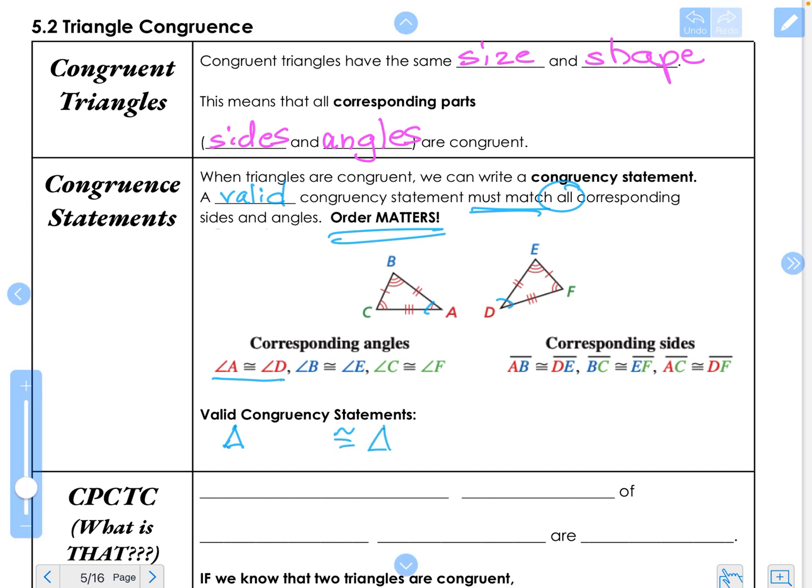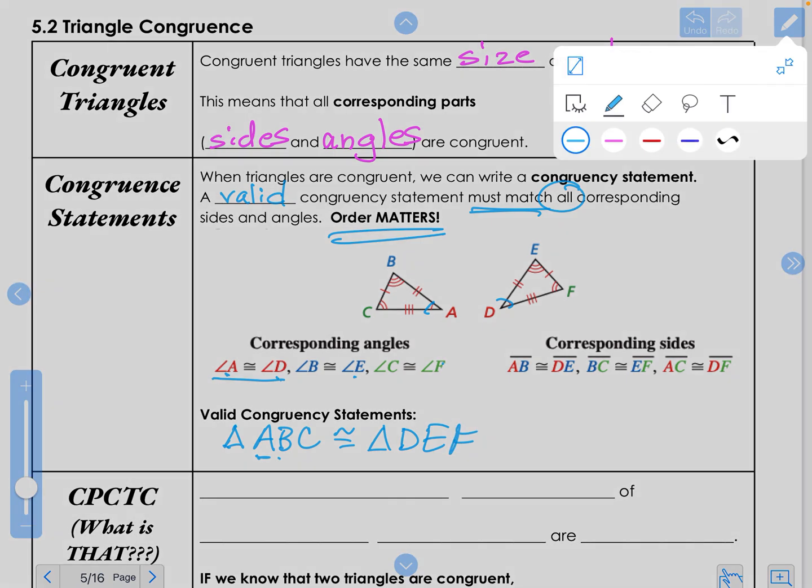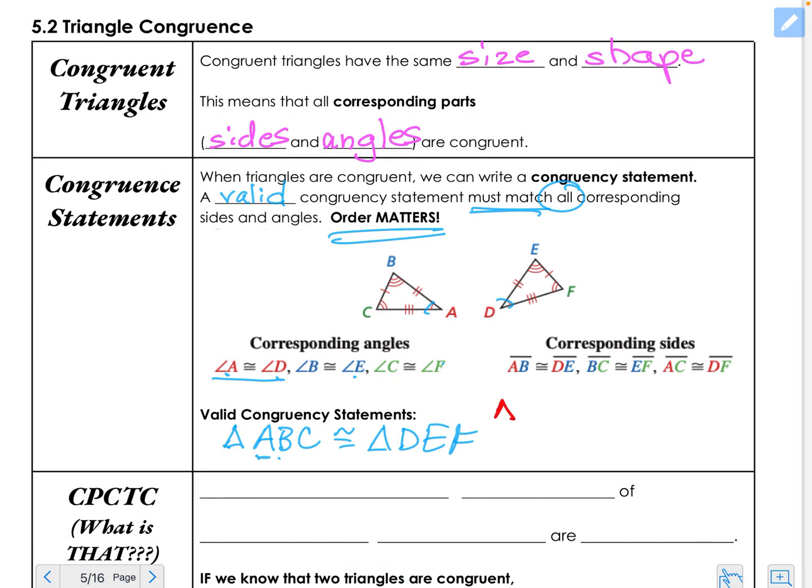I can name the first triangle in any order I want to. So I'll say ABC. The second one has to match. So which angle is congruent to A? It's D. So I'm going to start with D. Which one's congruent to B? Is E, and C is F. Now, excuse me, I have the hiccups.